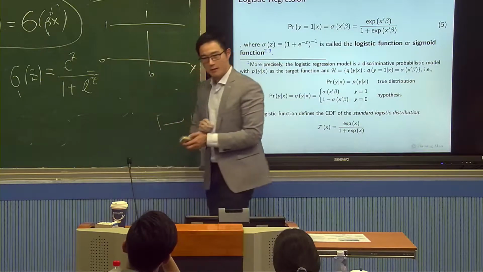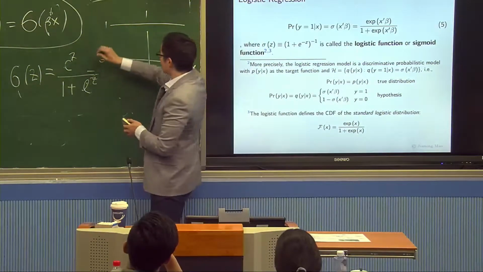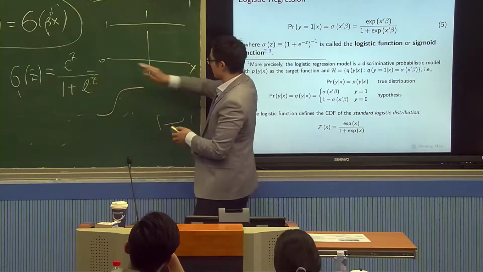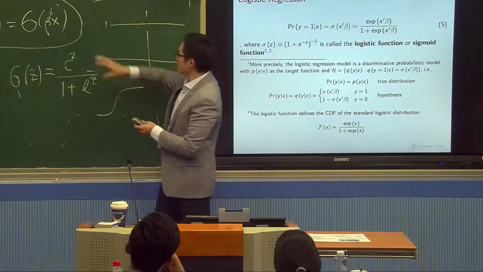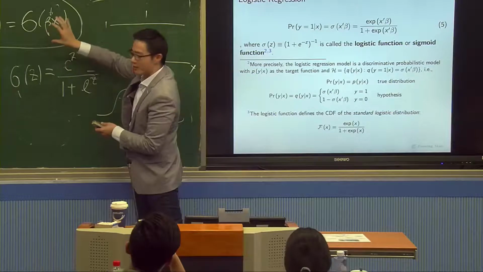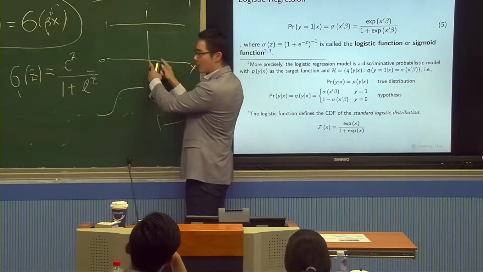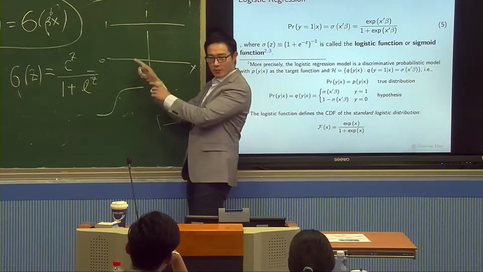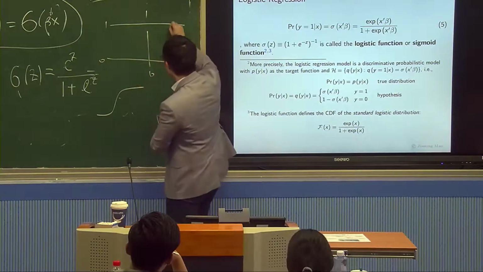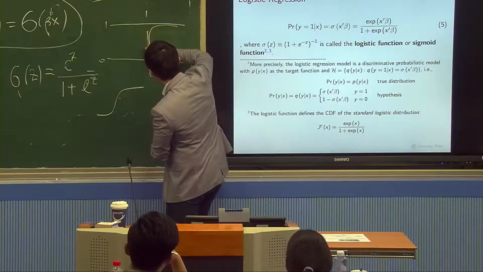We just draw an S shape. If beta is really, really large, then when x changes a little bit, I'm already at 1. X changes a little bit, I'm already at 0. So it looks something like this.